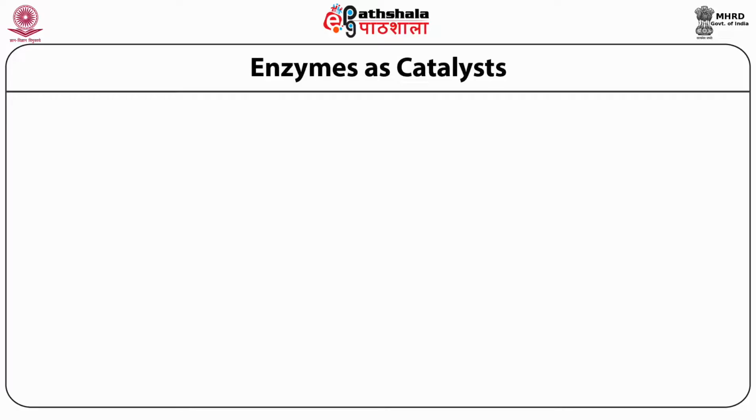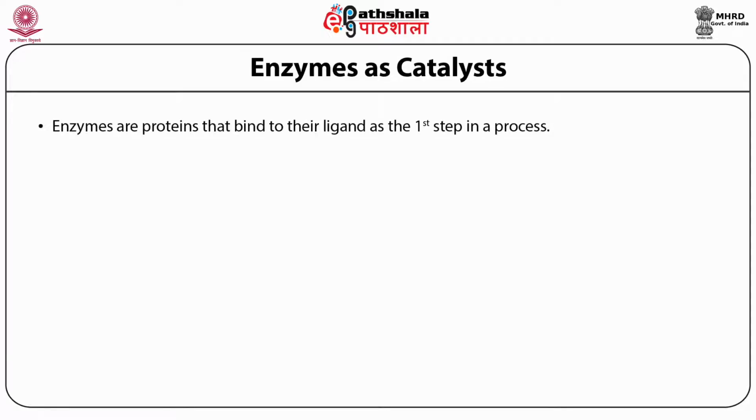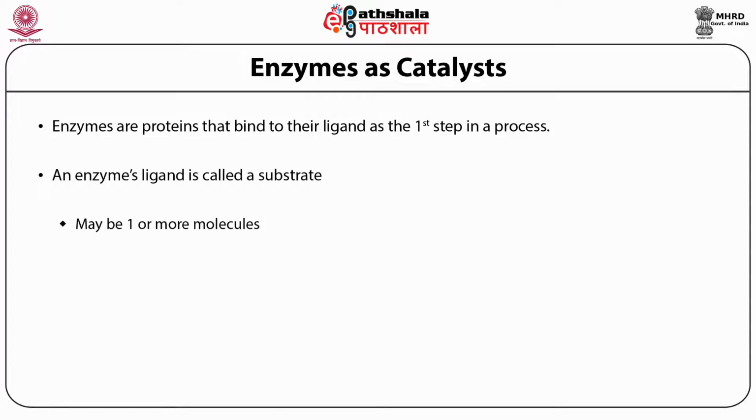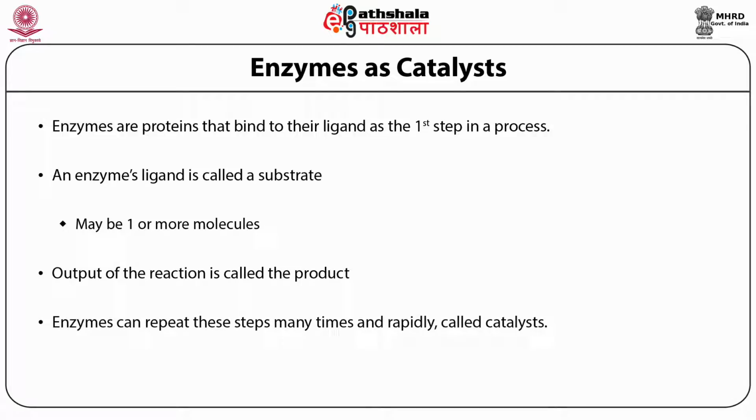Enzymes as catalysts. Enzymes are proteins that bind to their ligand as the first step in the process. An enzyme's ligand is called the substrate, and there may be one or more molecules. The output of the reaction is called the product. Enzymes can repeat these steps many times and rapidly, so they are called catalysts. Many different kinds are available. Enzymes at work.